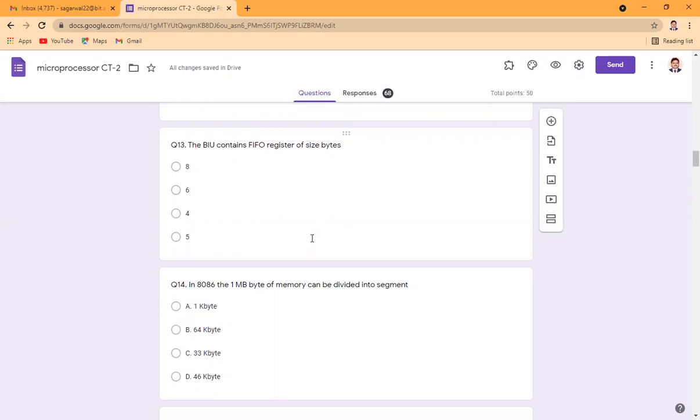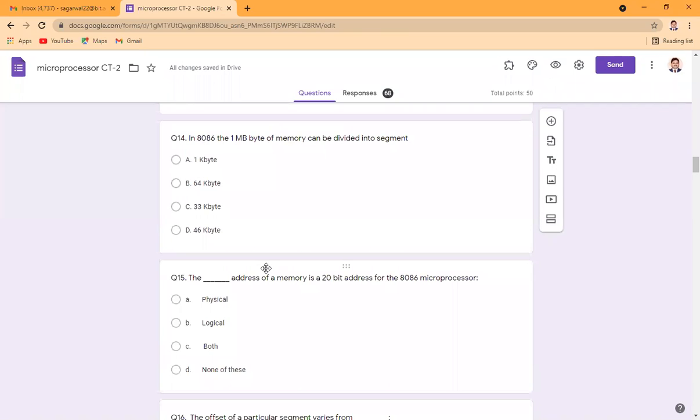In 8086, the bus interface unit contains a FIFO register, first in first out register, of the size of bytes. In 8086, we have two units: one is called the bus interface unit and another is the execution unit. The purpose of the bus interface unit is to pre-fetch the instructions which are required to be decoded or executed. After fetching those instructions, they are put in a queue. And the capacity of the queue in 8086 is 6 bytes. So the second one is the correct answer, 6.